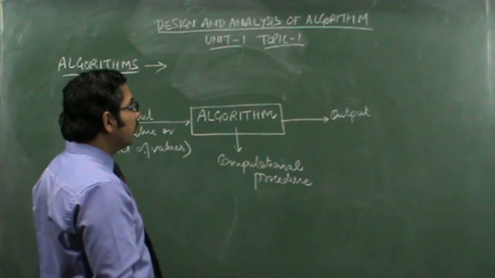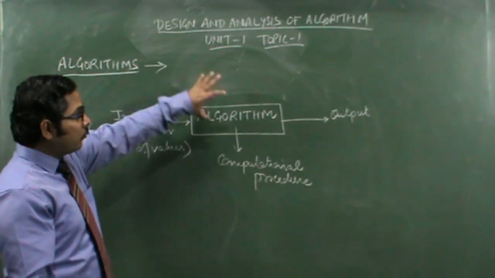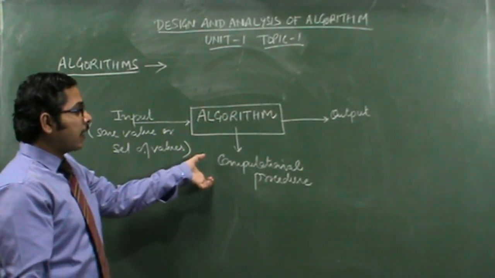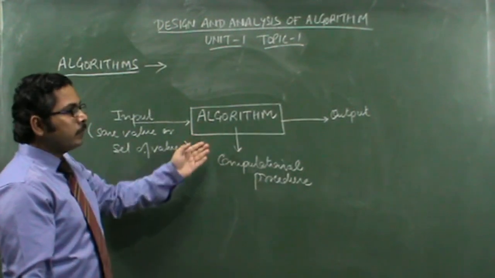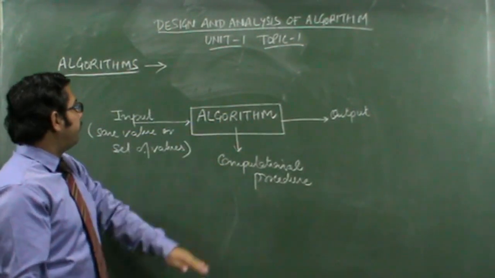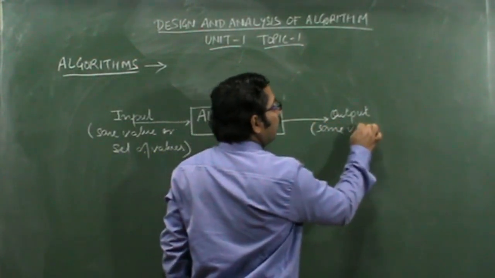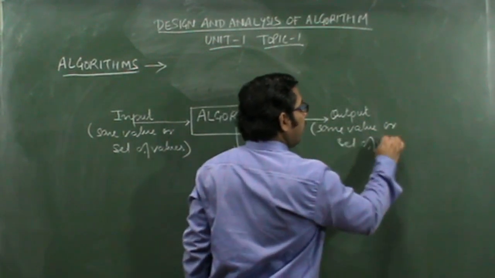And we are giving some input. That input is given to this algorithm, which is basically a sequence of steps, or you can say a computational procedure. Applying that algorithm, the desired output is generated, which is also some value or set of values.